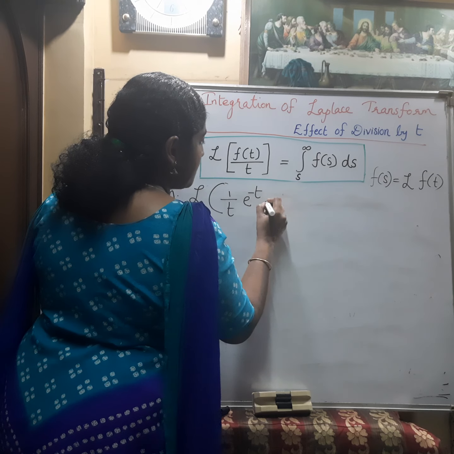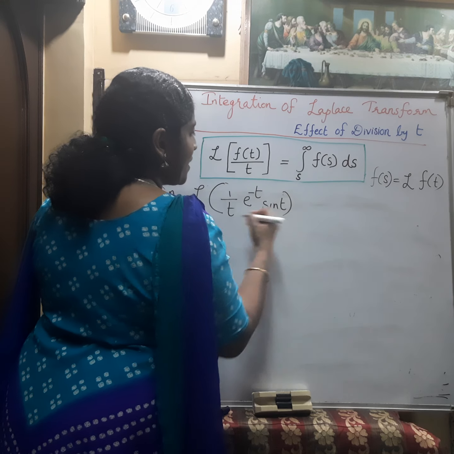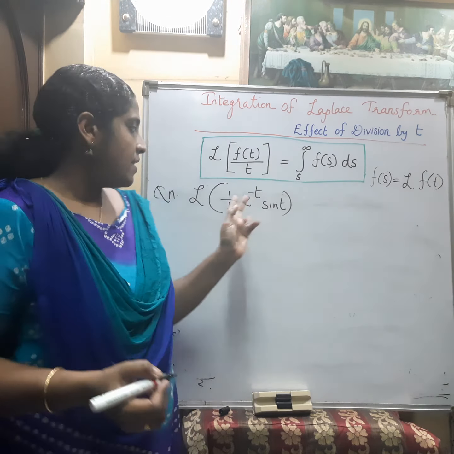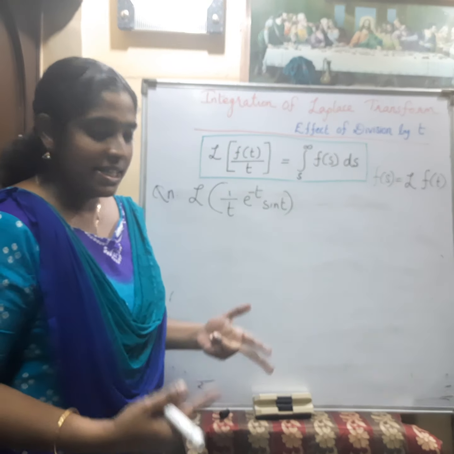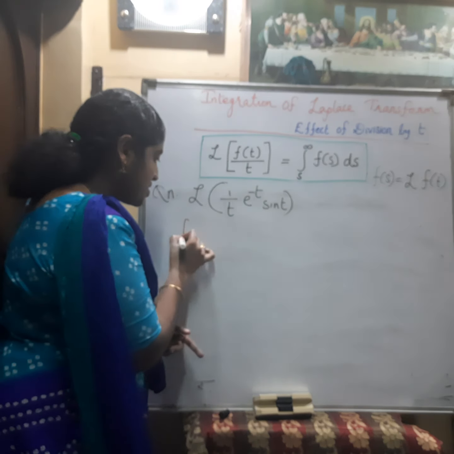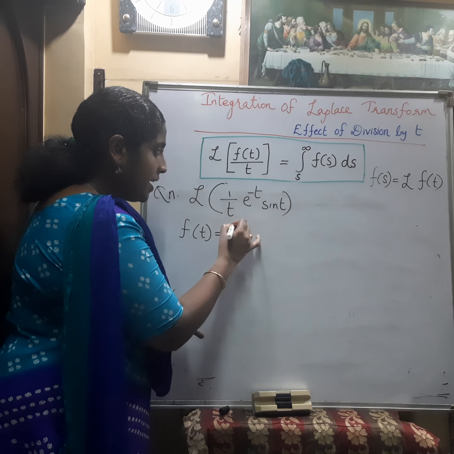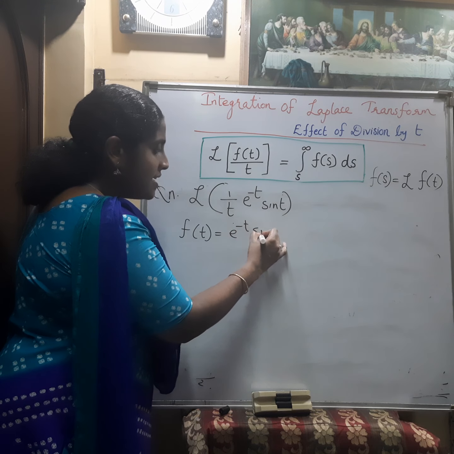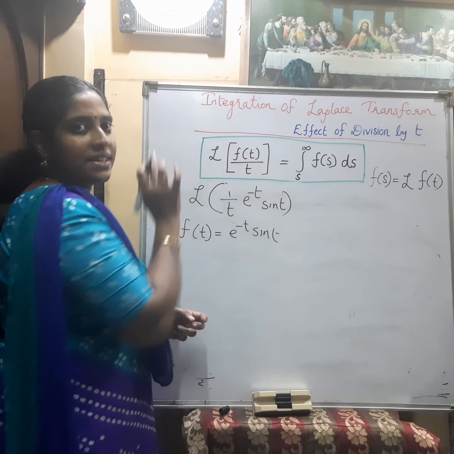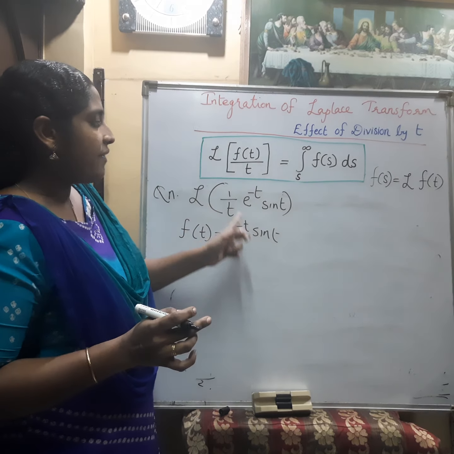See this: 1 by t e raised to minus t sin t. So what do we take as the function? f of t will be e raised to minus t sin t. Now it is in this form, f of t divided by t.